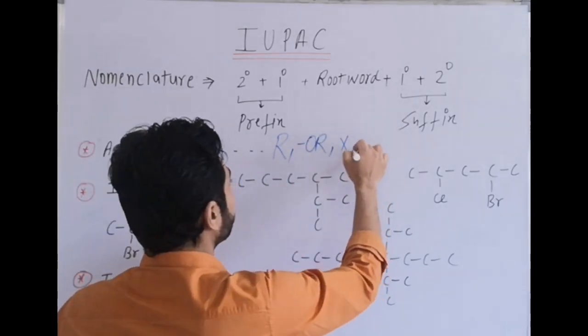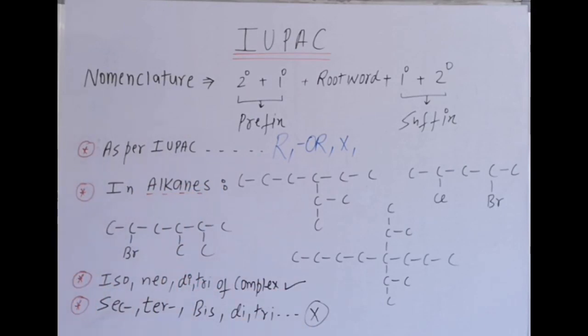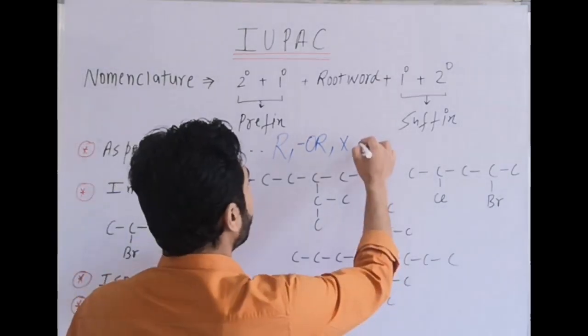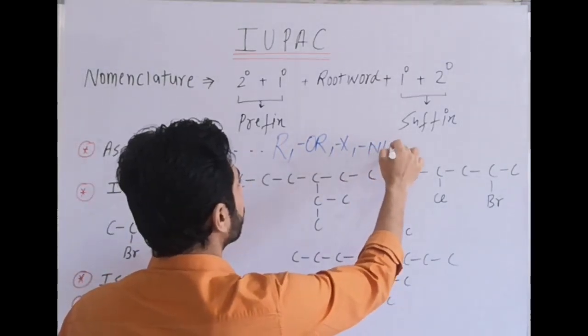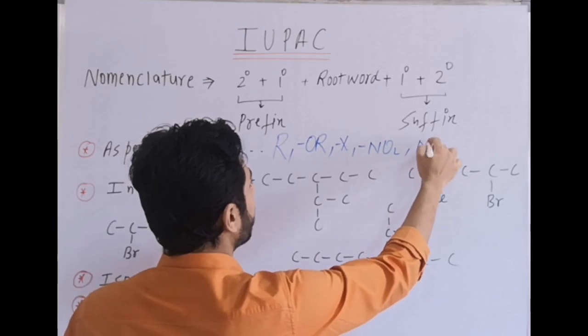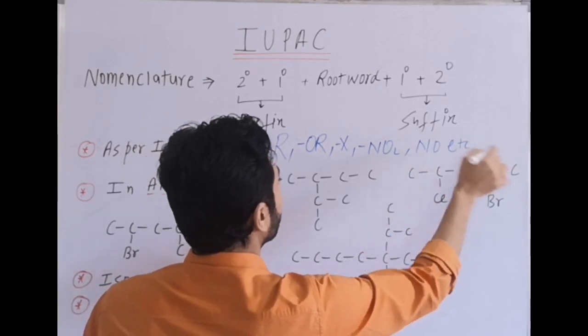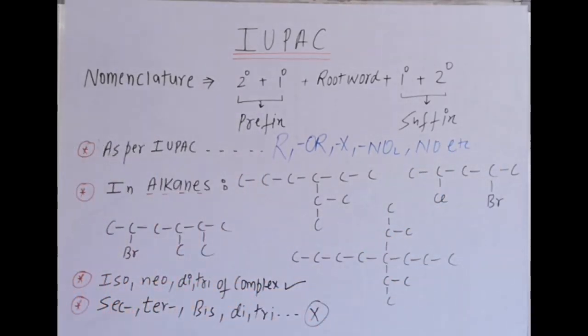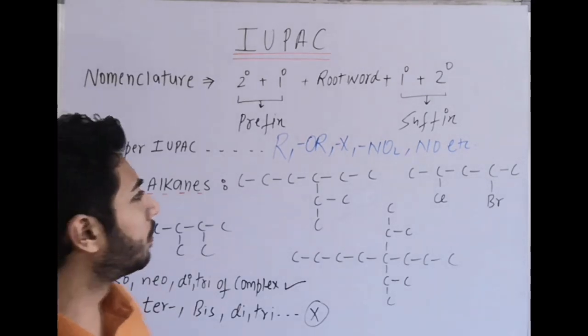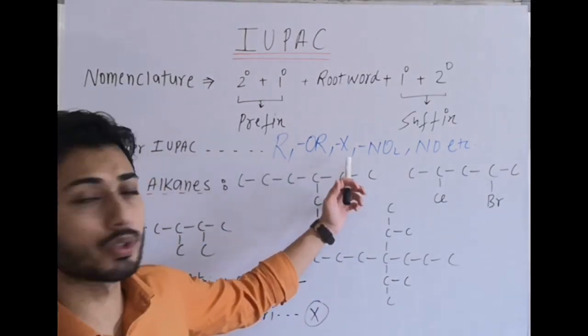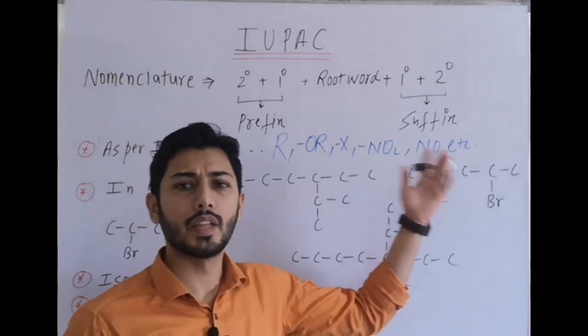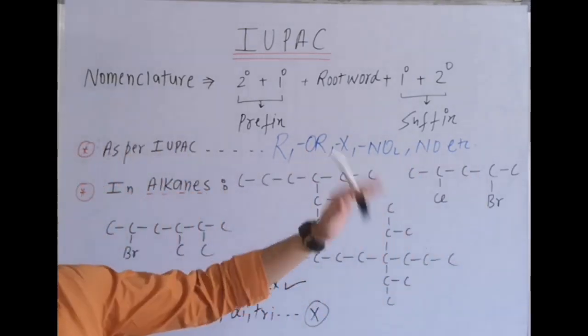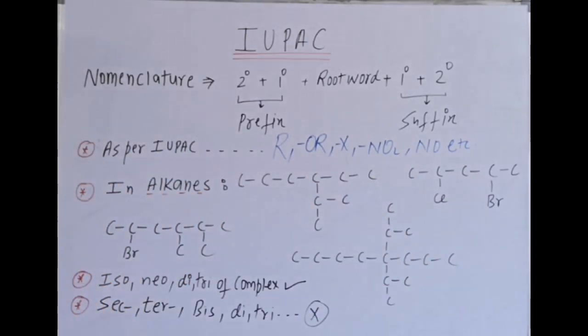Then halogens, chloro, bromo, fluoro, iodo. These are also treated as substituent always. Then nitro group, it is always treated as substituent. Nitroso group, diazo group, or azo group, but most commonly we use alkyl halogens or ethers. Nitro is also possible. Remaining examples you won't get easily.